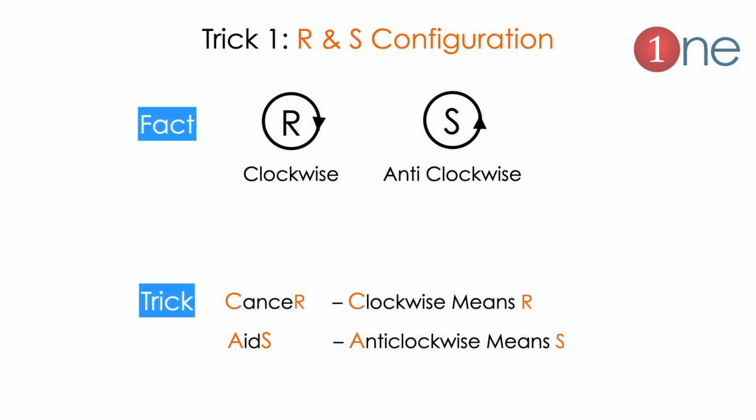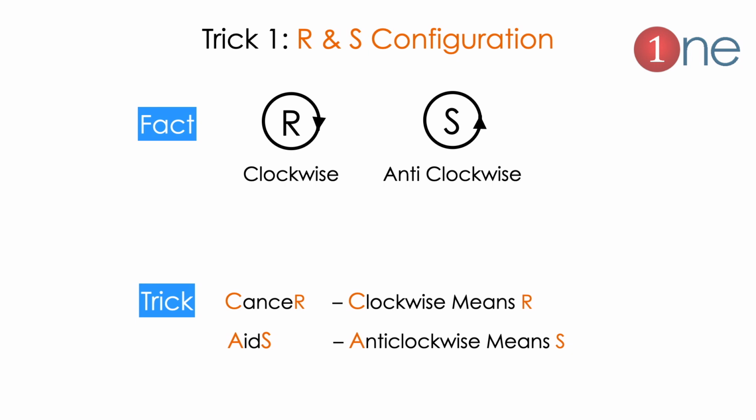Let us see the first tip here, R and S configuration. Normally people will confuse whether R and S mean clockwise or anti-clockwise in stereochemistry. But this is very easy if you remember two diseases, which are cancer and AIDS. Cancer starts with C, ends with R. AIDS starts with A, ends with S, which represent the configuration.